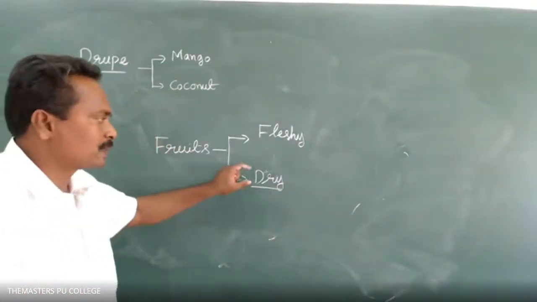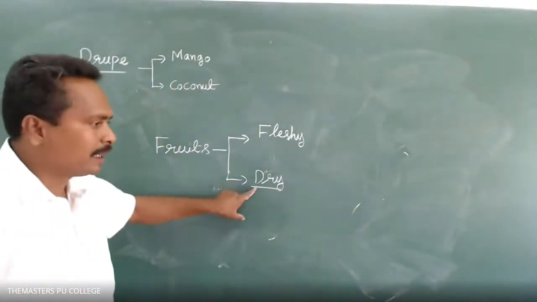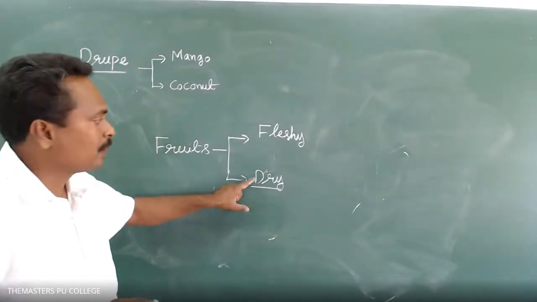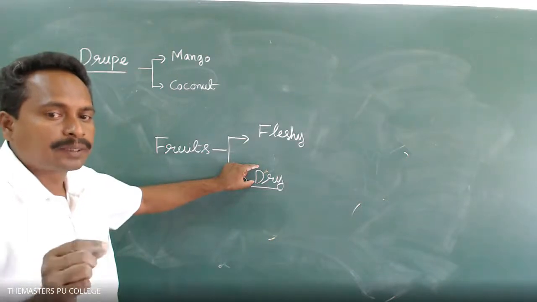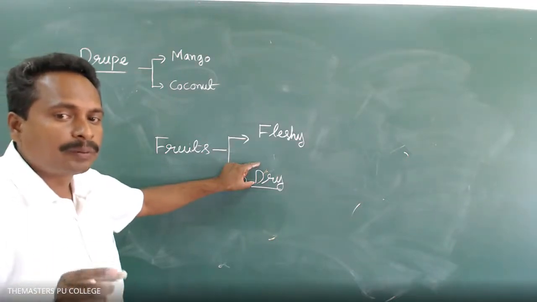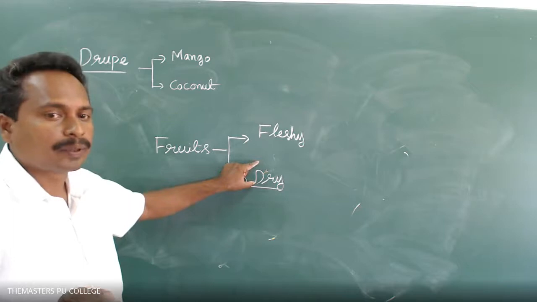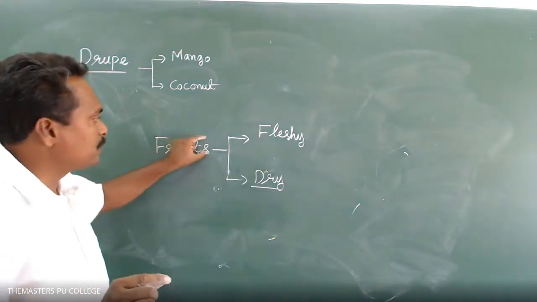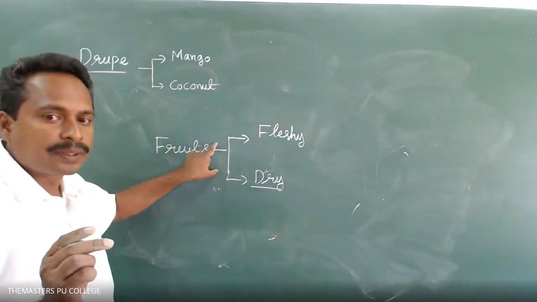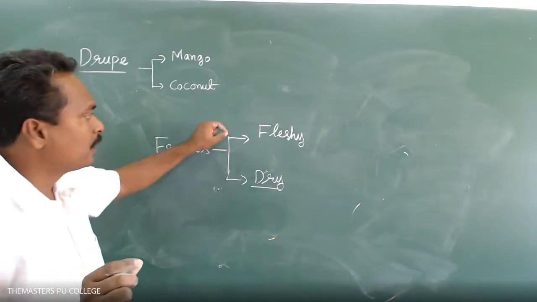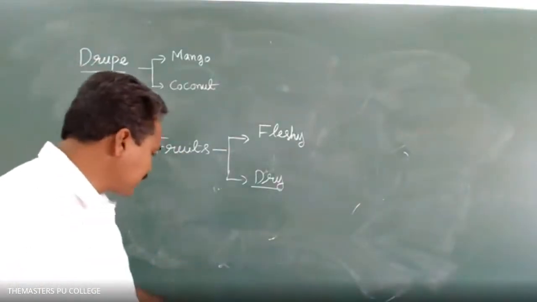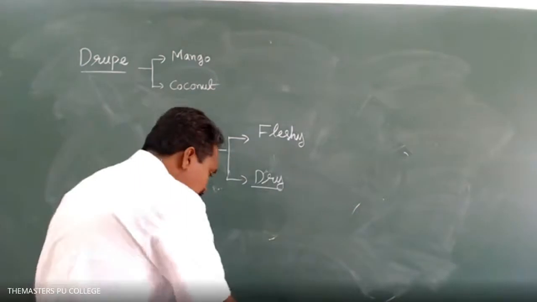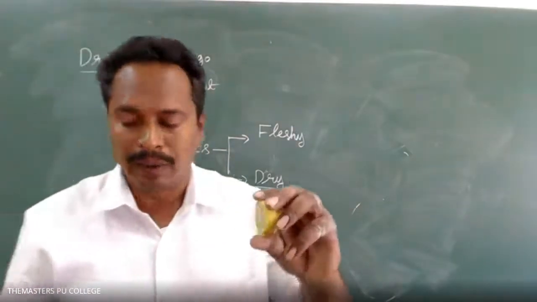In some plant species, the fruit wall is not differentiated into epi, meso, and endocarp. So based on the nature of the fruit wall, how many types of fruits are there? Two types. What are they? Fleshy and dry. Yes, fleshy and dry. In fleshy fruits, the fruit wall is differentiated into epi, meso, and endocarp.